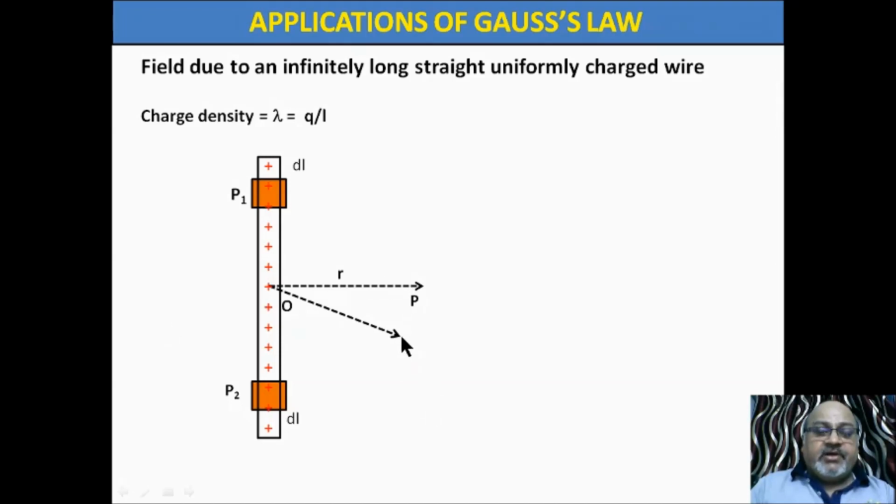This is another point, again at the same distance. Now suppose I rotate this r vector in this direction, keeping this point fixed here. I rotate it around this wire.